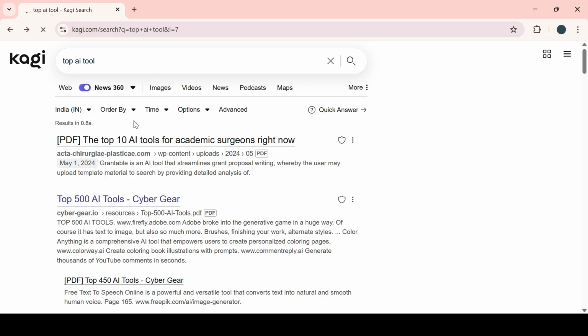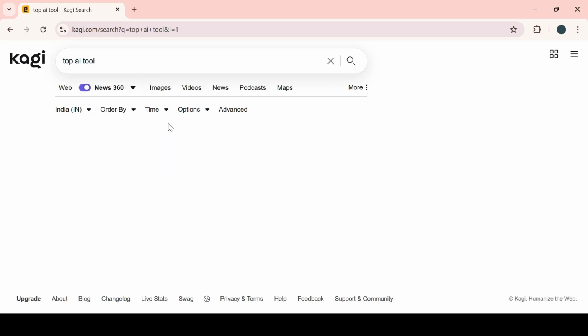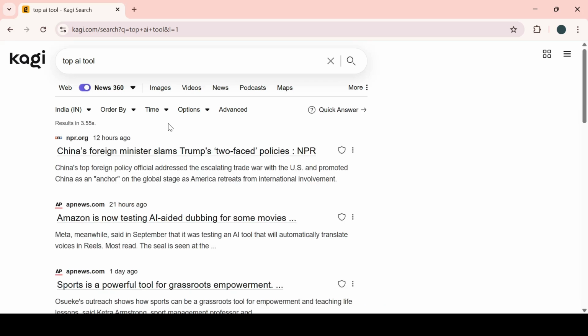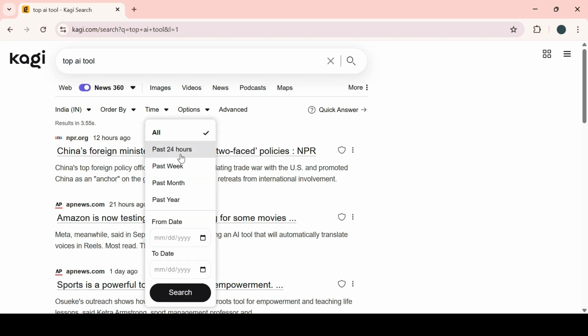If you want news, it gives you the worldwide news of what is going on in top AI tools. Chinese, 12 hours ago, you can see China's foreign minister on Trump's two-phase policy. And the best thing is that we have timing also. If you want to see the past 24 hours, we can see past week, past month, past year, if you want to search that also.